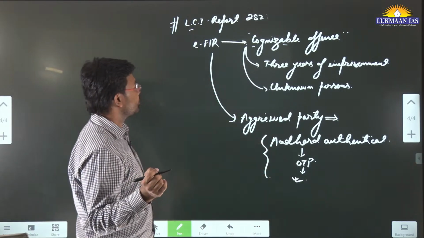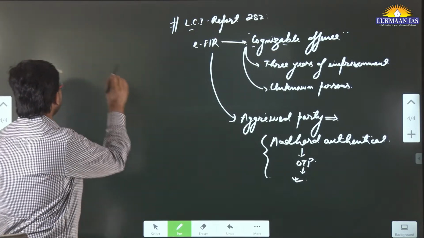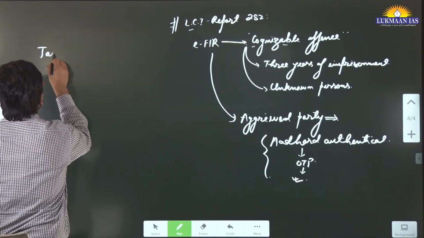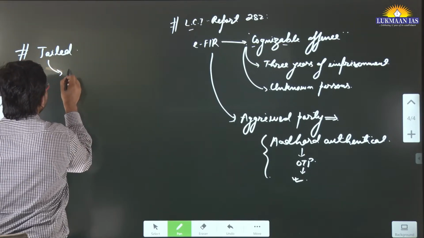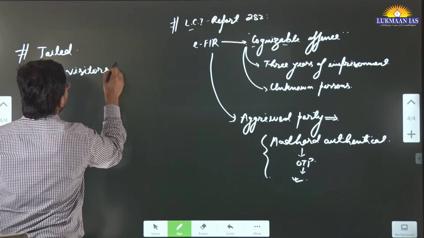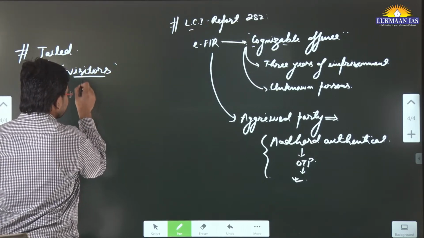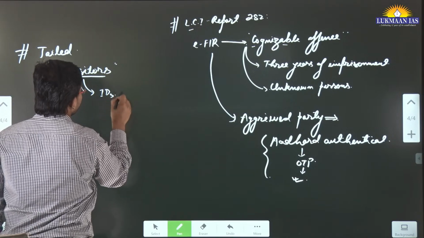And in this article they have mentioned that the Law Commission report has said that for all those persons who are in jail, and people who want to visit them, the visitors, their identity should also be authenticated.